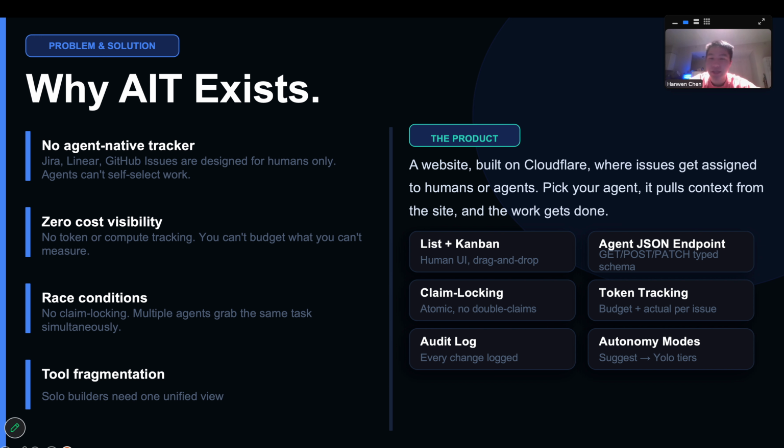As a product, the AIT is a website built on Cloudflare where issues get assigned to humans or agents. You can pick your agent, where it pulls the context from the site and the work gets done. And this is how we implement them.